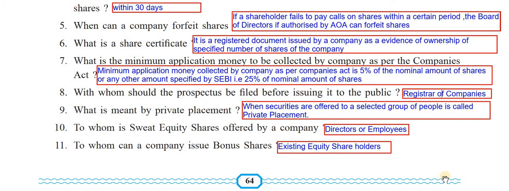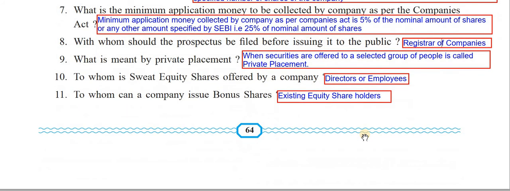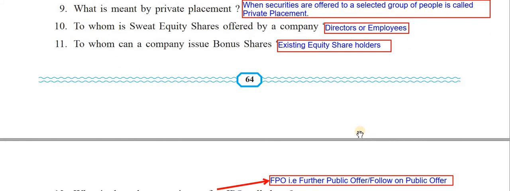To whom are sweat equity shares offered by a company? Sweat equity shares are offered to directors or employees by a company, existing directors or employees by a company. To whom can a company issue bonus shares? The company can issue bonus shares to the existing equity shareholders. Okay, it is the existing ones who get this. Here also you can write existing directors or employees, directors or employees of the company.